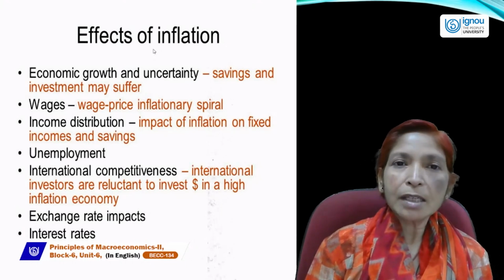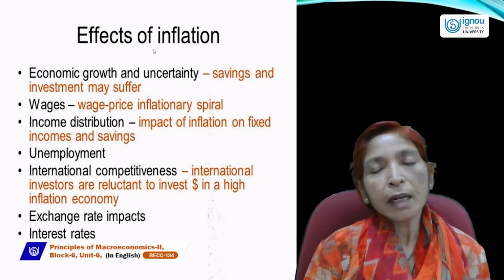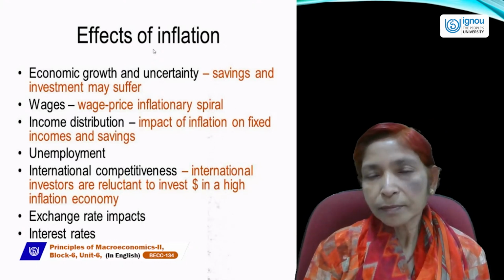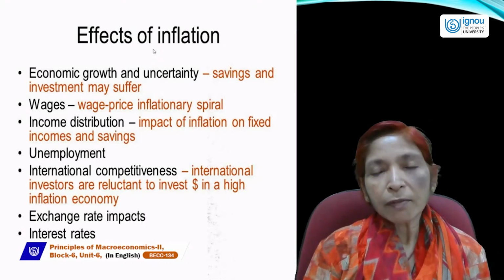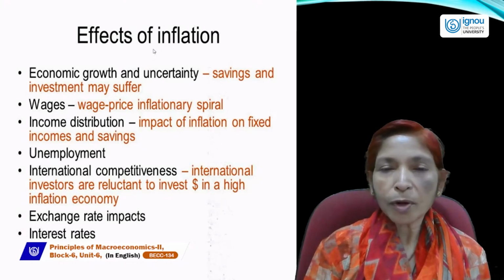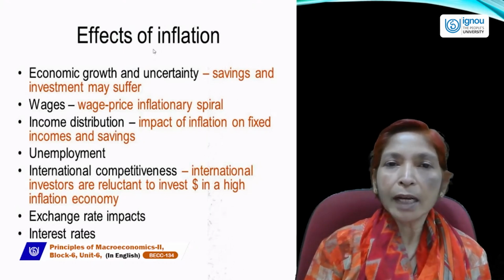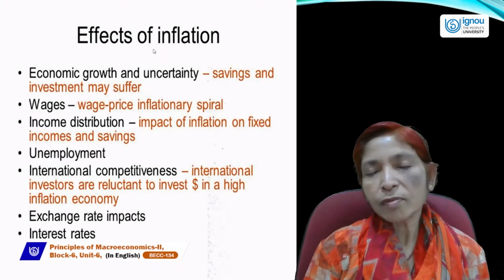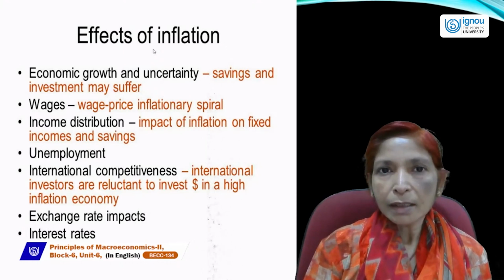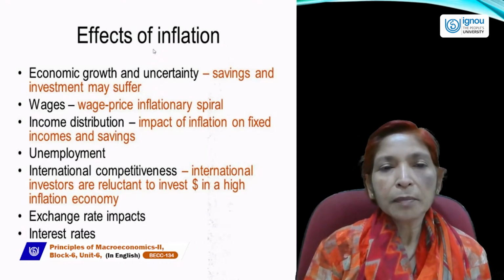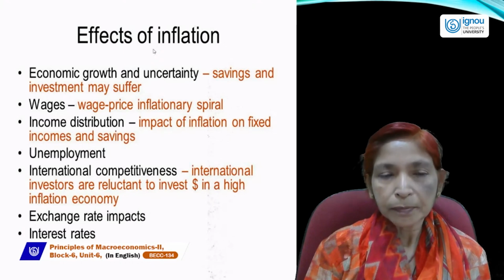When price level increases, again labor will demand more wages. If labor wages increase, then cost of production will also rise. Then price level will also rise again, and this process will go on continuously. This is called the wage price spiral.